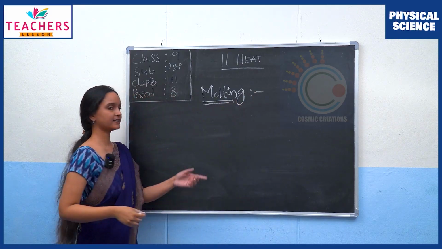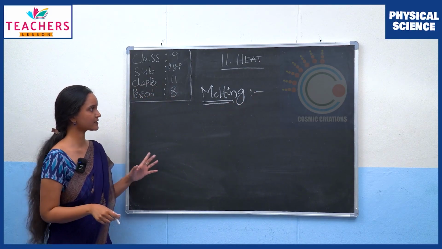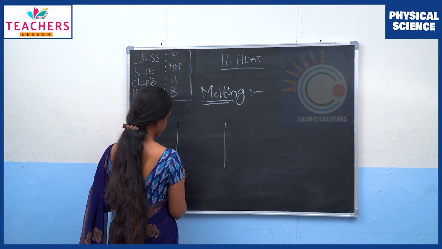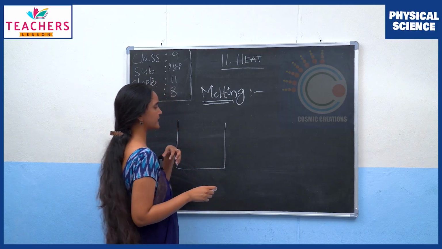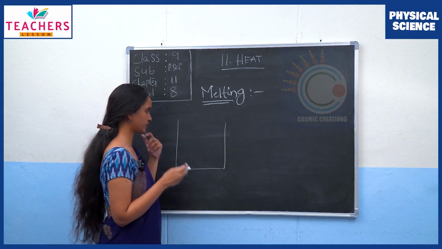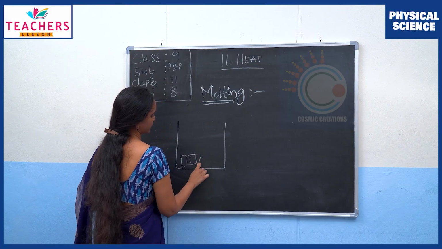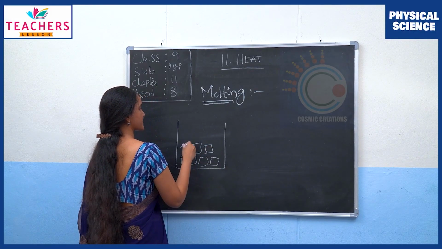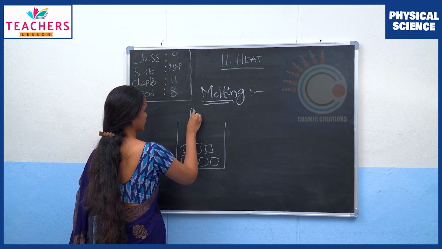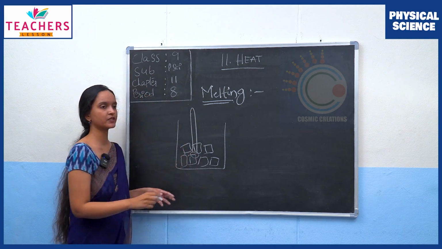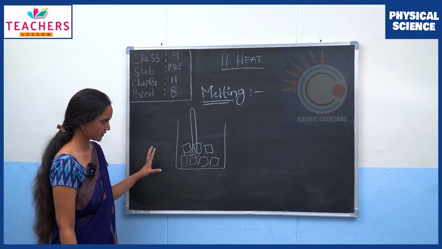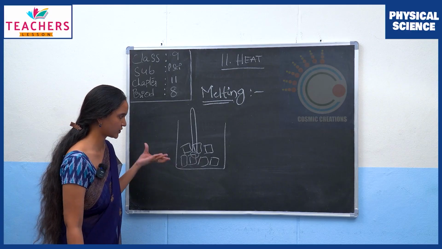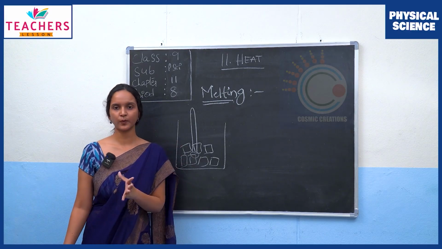So the exact reverse of boiling is melting. Again, let's do a simple experiment. Let's take a beaker. This time let's take ice cubes out of the fridge and put all the ice cubes in the beaker, and then we will start recording the temperature. Again, we'll take the temperature readings every 1 or 2 minutes.